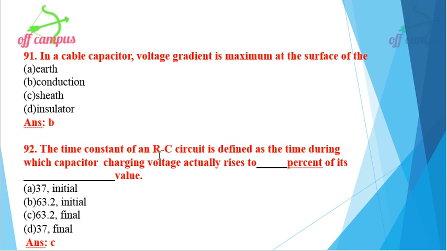Then the time constant of an RC circuit is defined as the time during which the capacitor charging voltage actually rises to, and we need to be very careful with this word, rises to 63.2% of its final value. The options are 37 initial, 63.2 initial, 63.2 final, 37 final. So it rises to 63.2% of its final value. Option C is the right option.